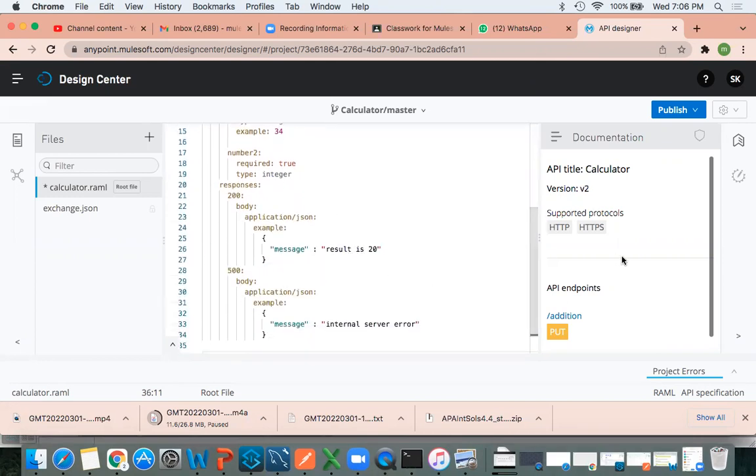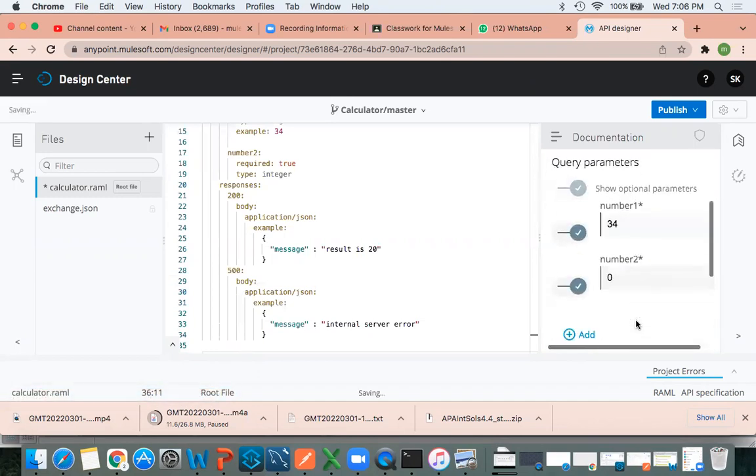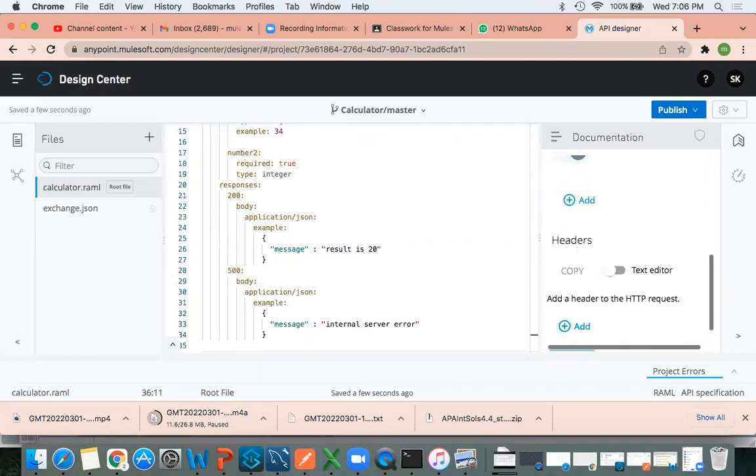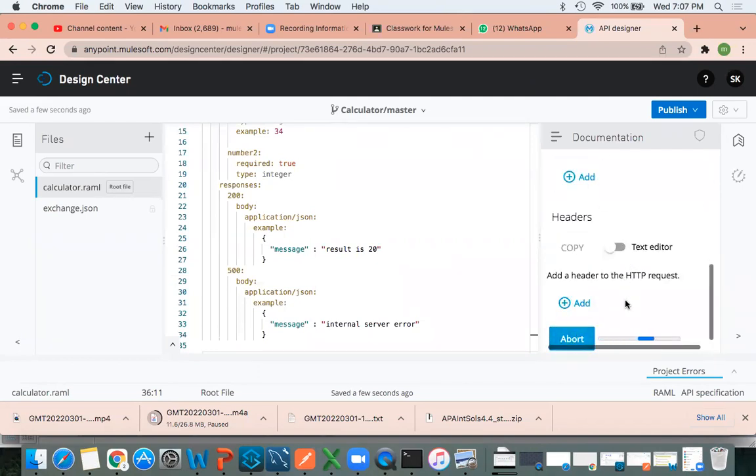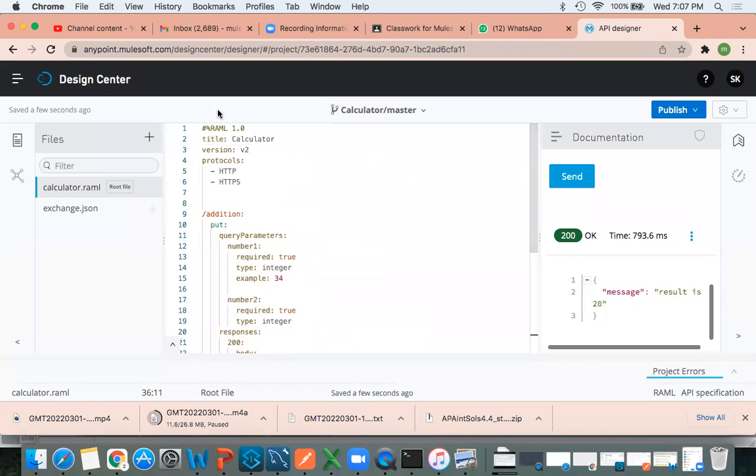Now we need to test our API. Let me click on this, try it. Here I will provide some dummy value, and if I click on send, it is going to be executed and I will get the result. As a developer, I can test this. This is the addition calculator program, in which we created one endpoint.